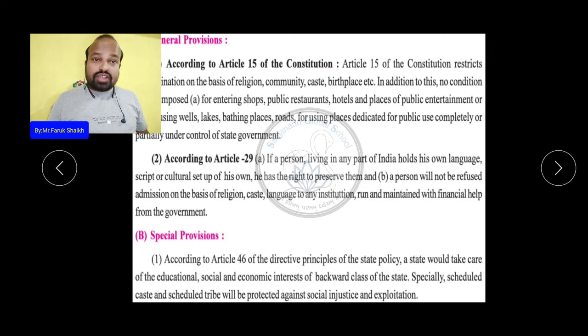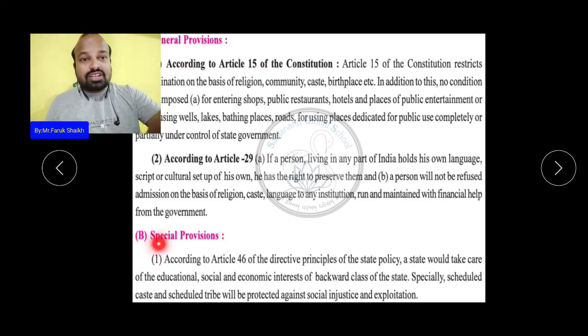And also they have the right to preserve their script, culture and language. Understood Article 15 and Article 29? Okay, these two are the general provisions.